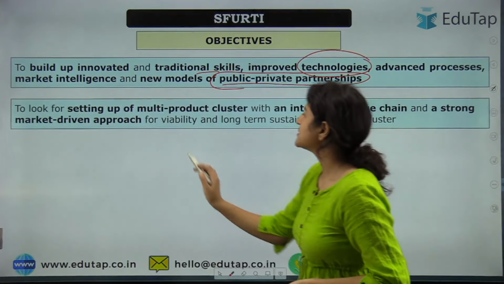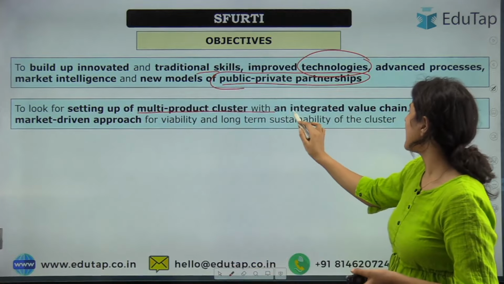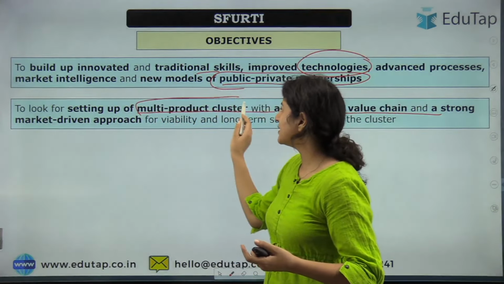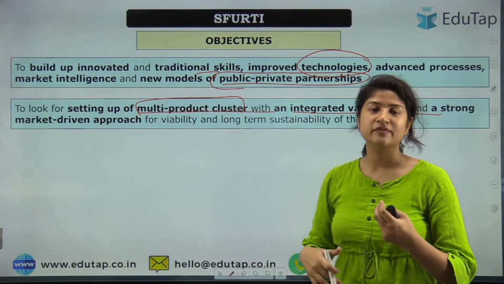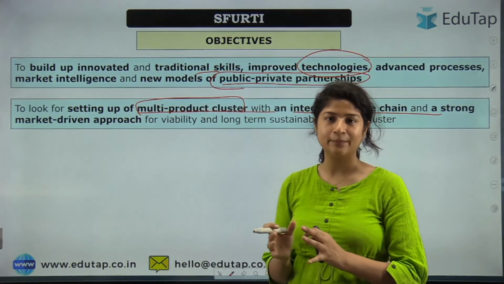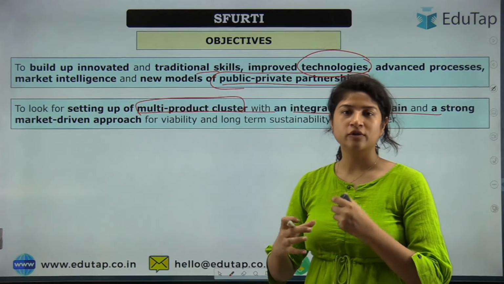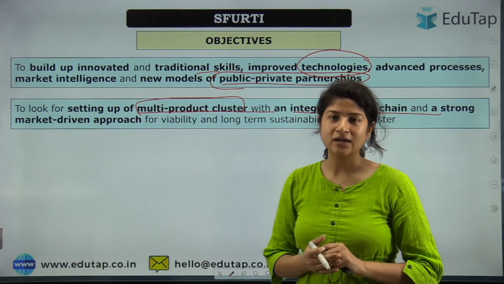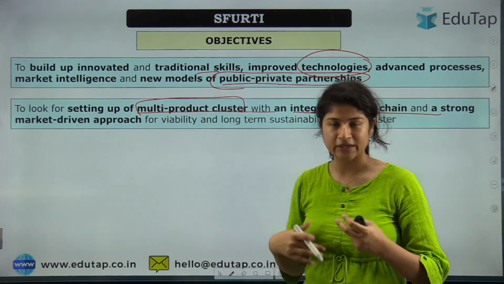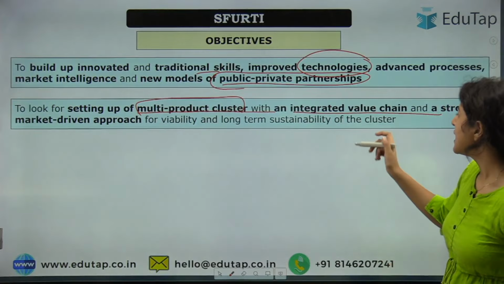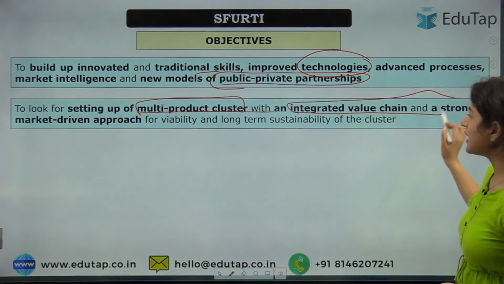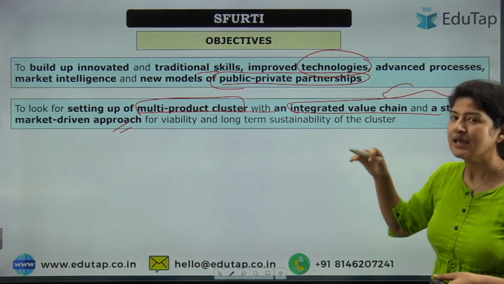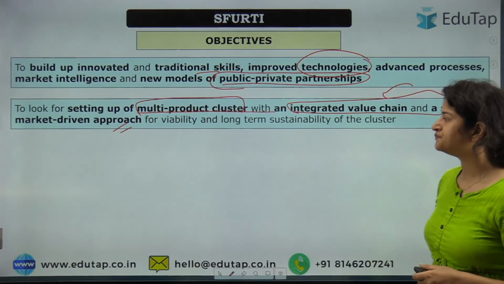Next is to look at setting up multi-product clusters and an integrated value chain. Okay, so here we are talking about not just one cluster but multiple clusters, so that they can provide various ranges. For example, from coir, a lot of different products can be formed instead of making just one thing, so that it can fetch better income, better profit, and an integrated value chain and strong market driven approach. Okay, so here we are talking about integrated value chain addition.